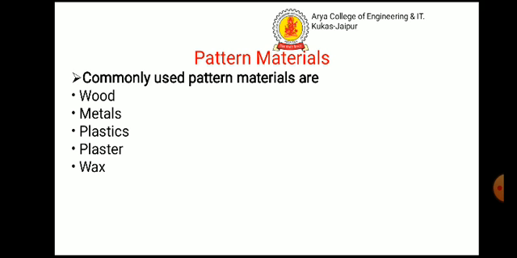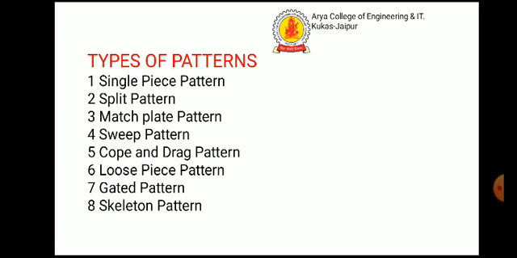It has high compressive strength and is used for making small and intricate patterns and core boxes. Wax: wax is used in specialized applications such as the investment casting process. Wax provides good surface finish and high accuracy to the casting.